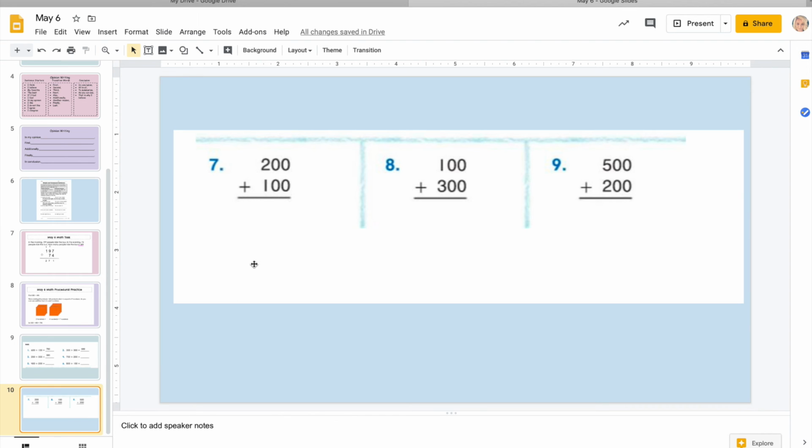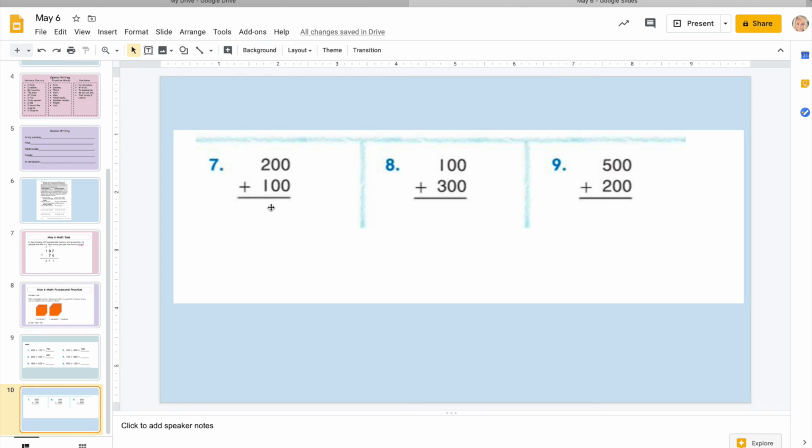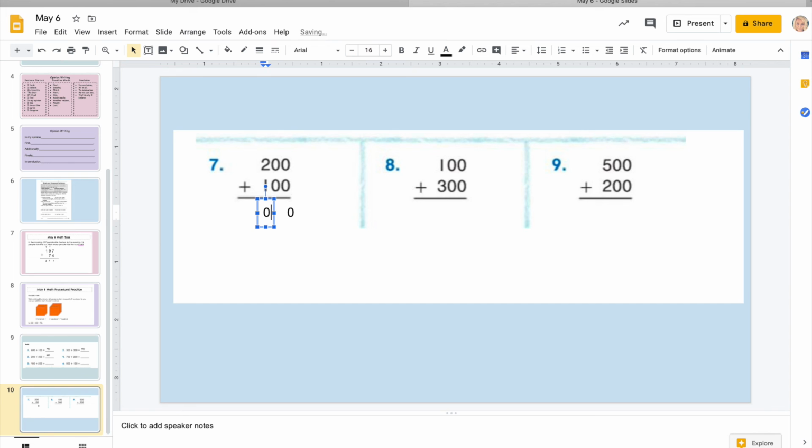That looks like we're basically doing the same thing. As you can see, the equations are just a little bit different, lined up a little bit differently, but we're still doing that same thing. We have 200 plus 100. You notice there is no value in either the tens or the ones spot, so that is automatically going to be a 0. 0 plus 0 is nothing.